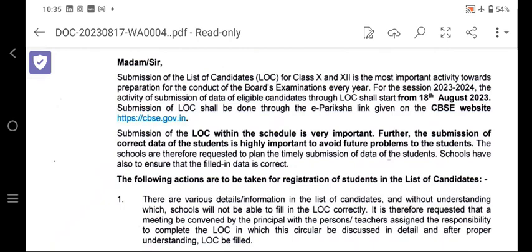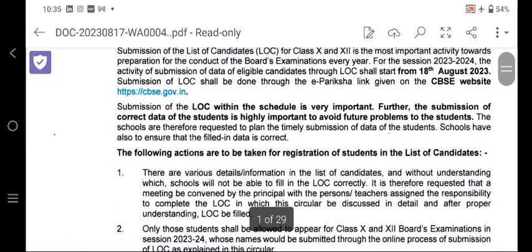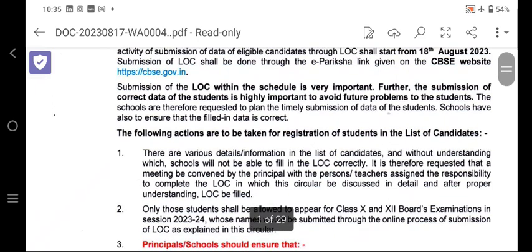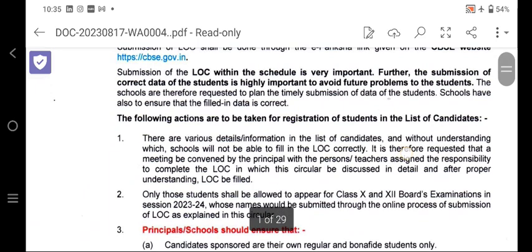and that link has been given in the e-Pariksha link on the CBSE website. The website has also been given. Submission of the LOC, the schedule is very important because CBSE is stressing upon the correct data and avoiding future problems to the students, because many of the schools have not given the correct data, so the problem develops after that.